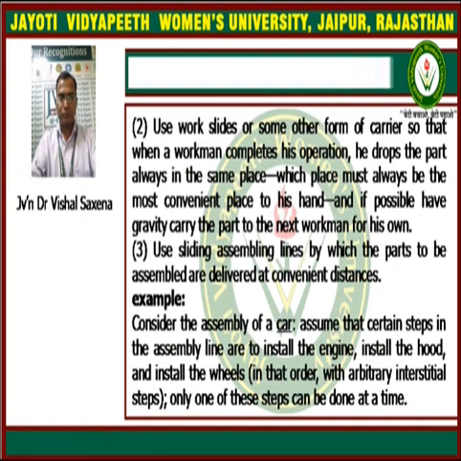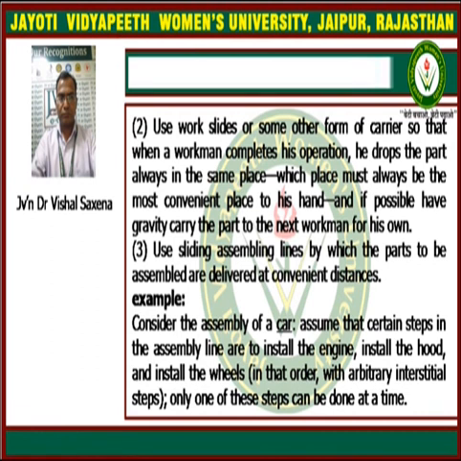The second is to use work sites or some other form of carrier so that when a workman completes his operation, he always drops the part in the same place, which must always be the most convenient place to his hand, and if possible have gravity carry the part to the next workman.